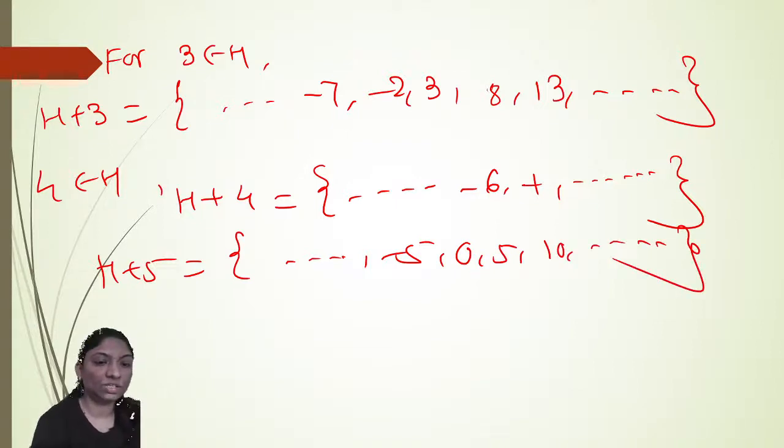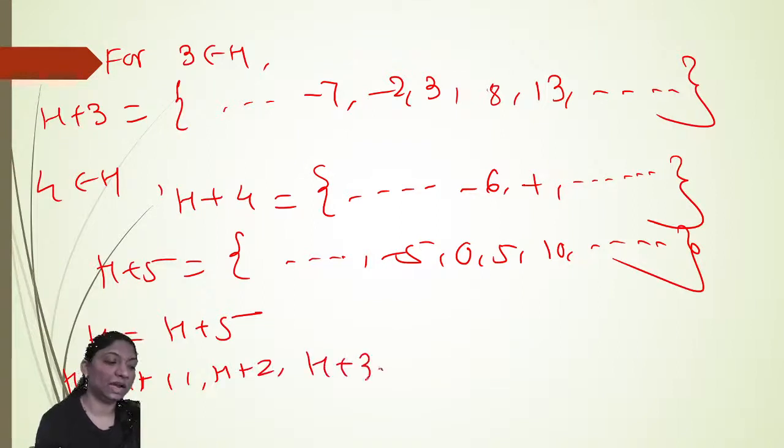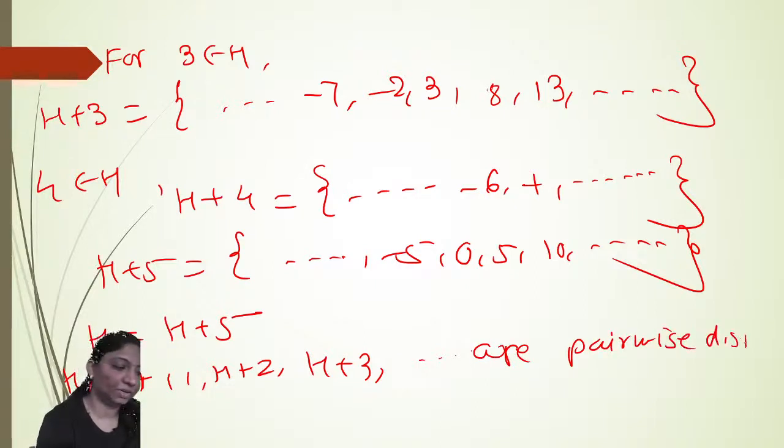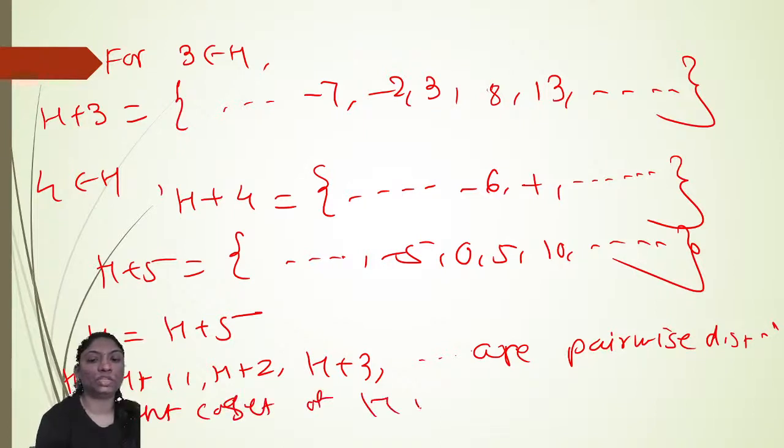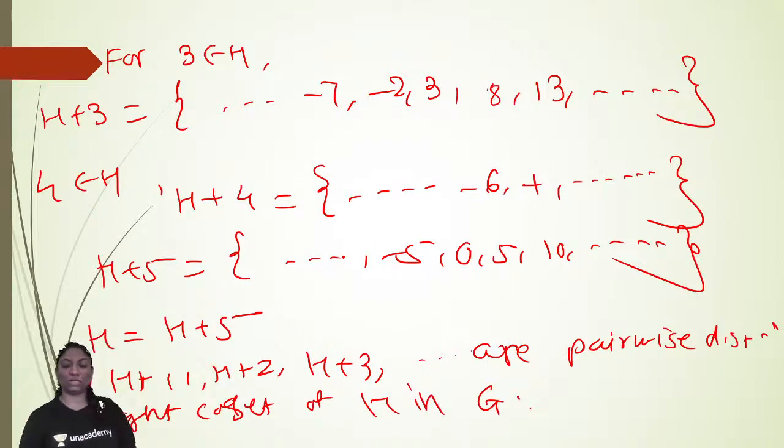So now H is equal to H plus 5. So you will get H, H plus 1, H plus 2, H plus 3, and so on, which are pairwise disjoint. Hence, these are the right cosets of H in G.